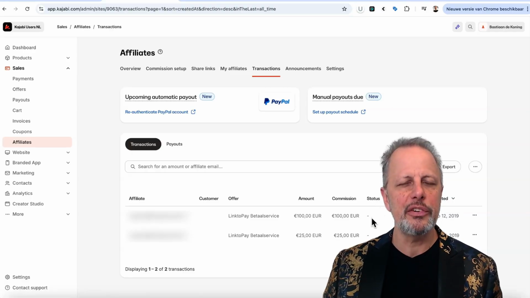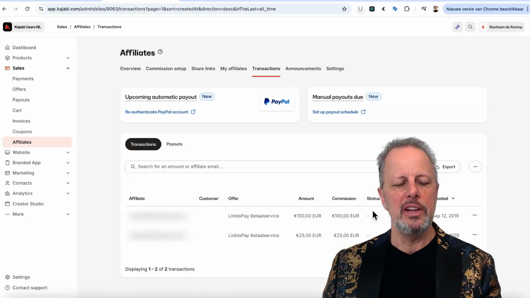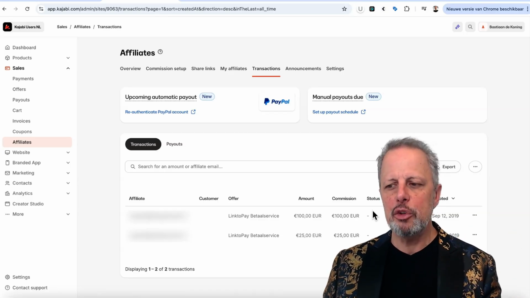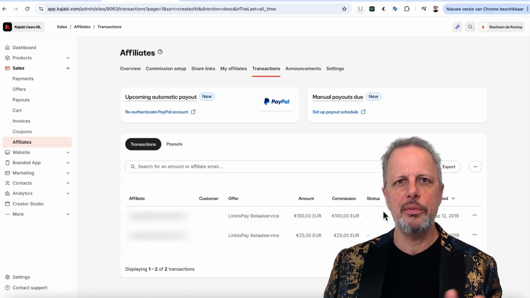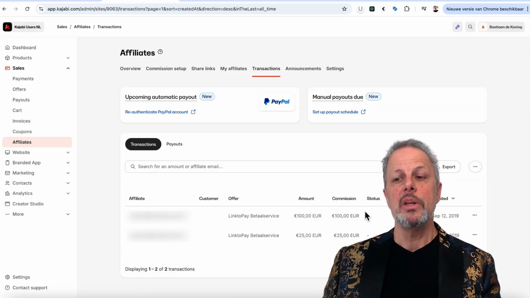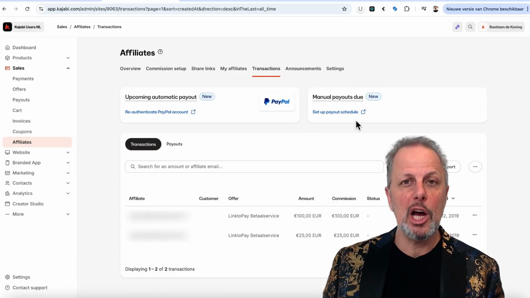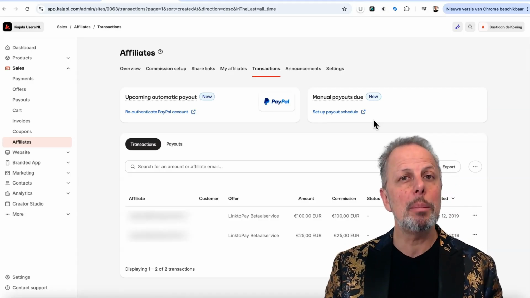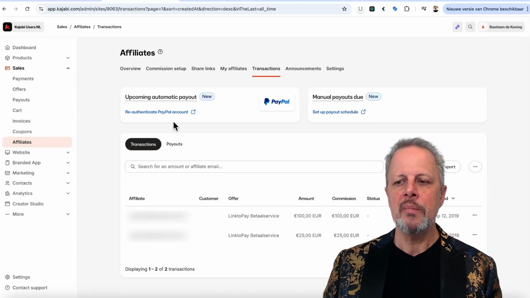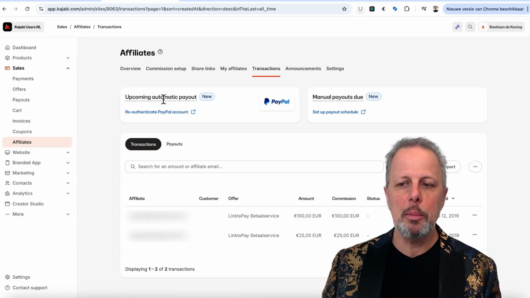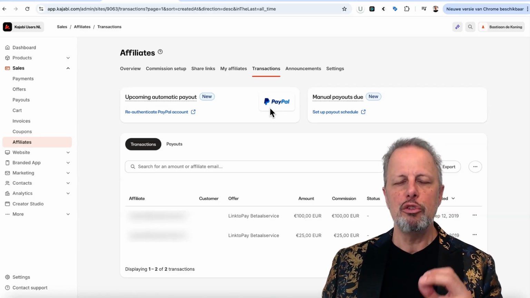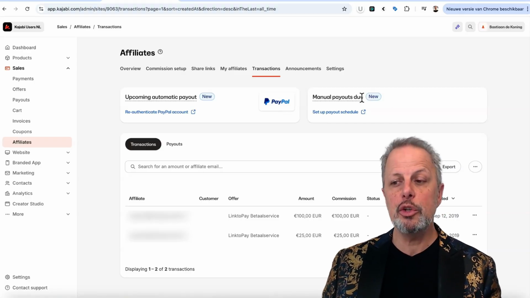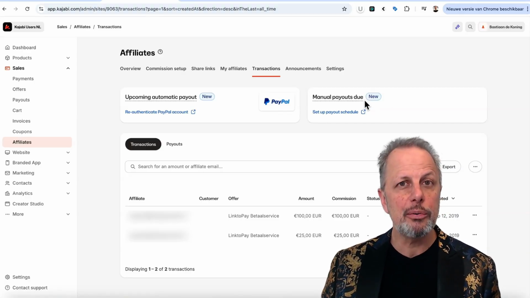And you will also see the status of whether the payment to this affiliate is pending, revoked, changed, or paid. You can see in an instant if you need to pay this affiliate or not. Currently you can select a manual payout due and you get a list and you can upload it, but it would be even better if it were completely automated. And what you can see now is that it's an upcoming Kajabi feature to automate the payouts to your affiliates using PayPal. If you're not using PayPal, you can still use the manual payout and use Wise, for instance.